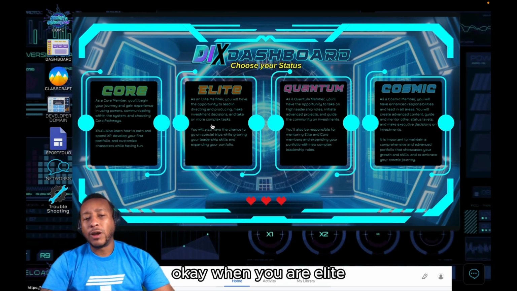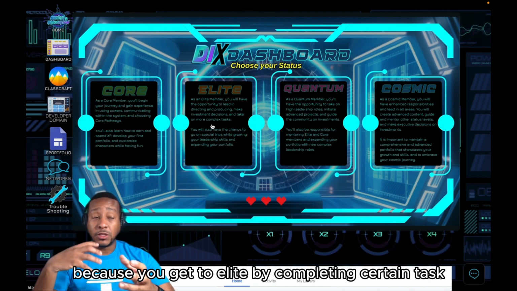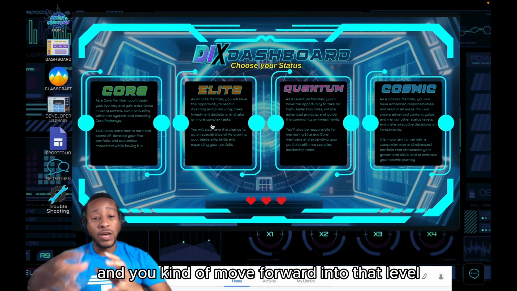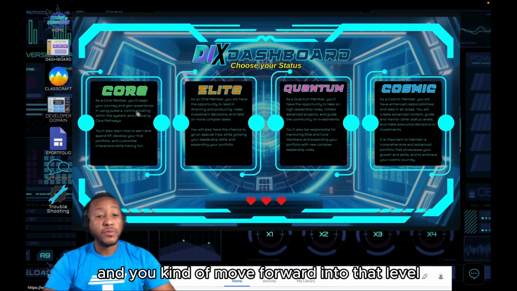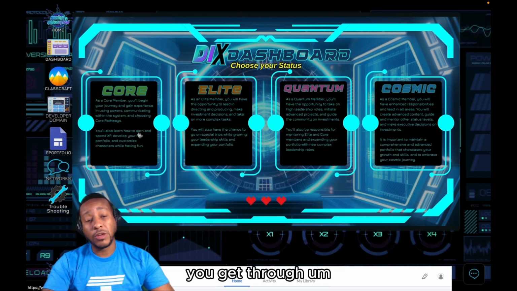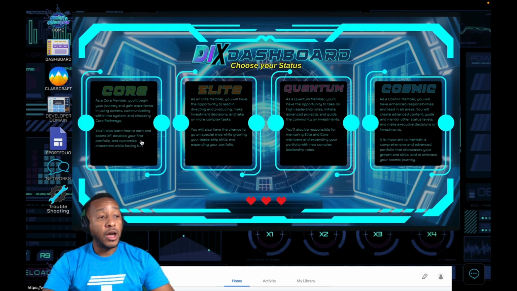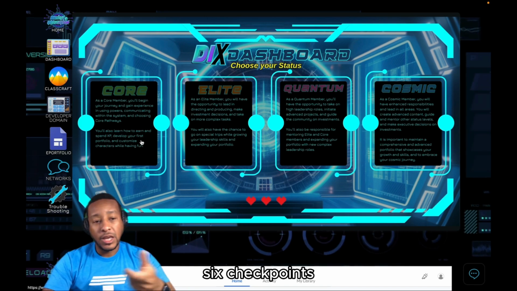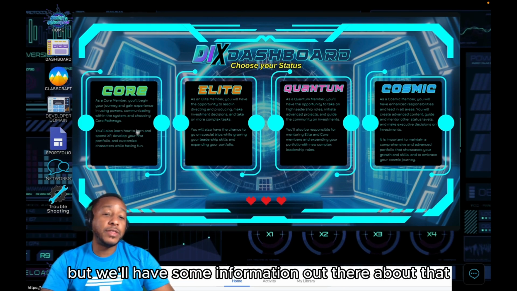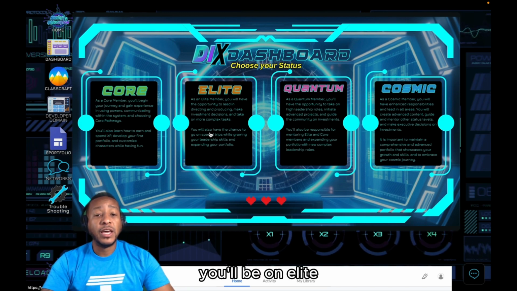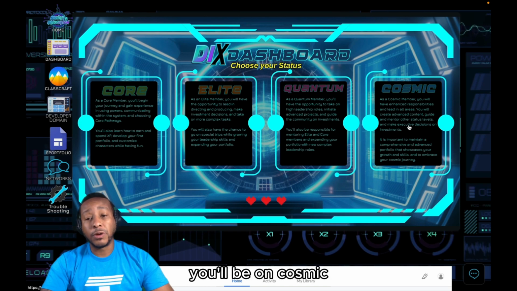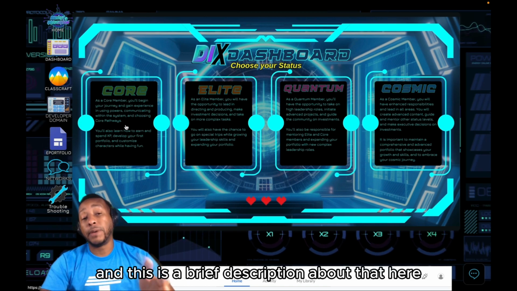When you are elite, you'll know you're elite because you get to elite by completing certain tasks, and you move forward into that level as you pass all of the core levels. Once you pass that, you get through 6 checkpoints. We won't go deep into what those are, but we'll have some information out there about that. When you pass elite, you'll be on quantum, and then when you pass that, you'll be on cosmic. And this is a brief description about that here.